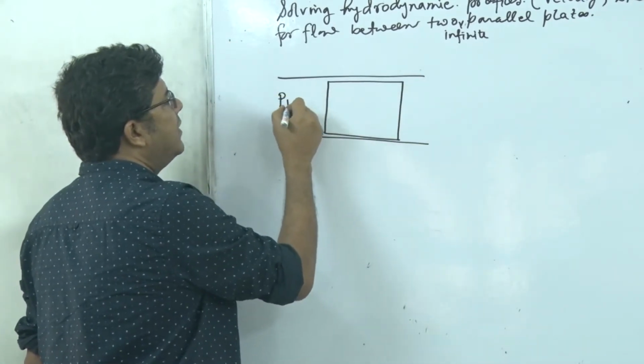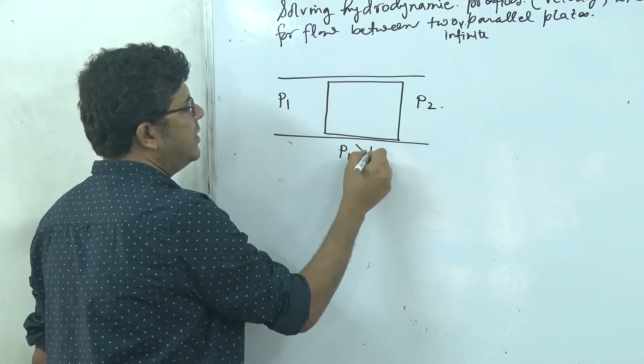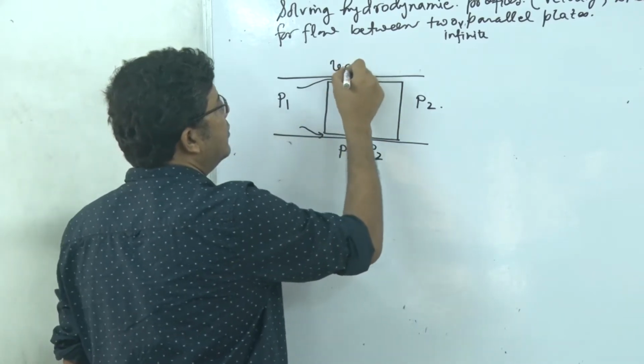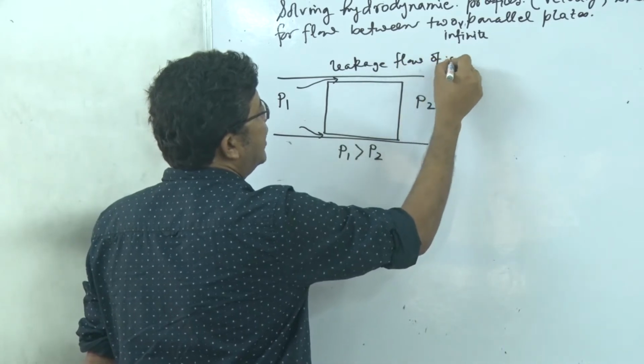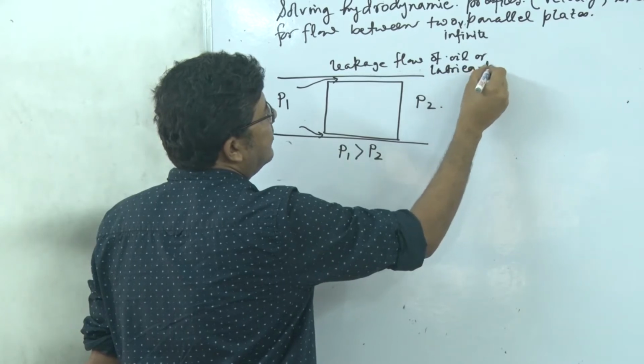Now, this side operates with a high pressure, this with a low pressure, so P1 is greater than P2. So what will happen? There will be leakage flow of oil or lubricants, etc.